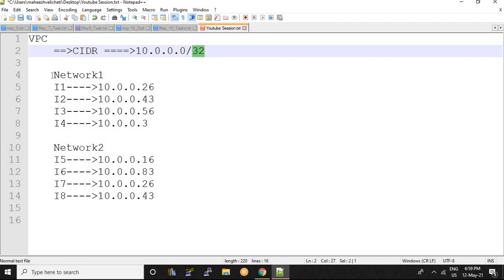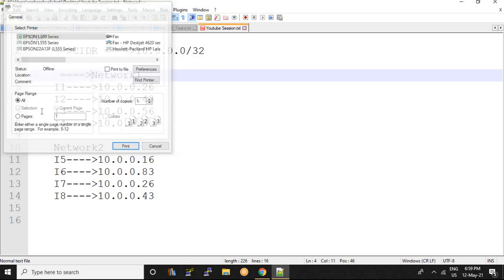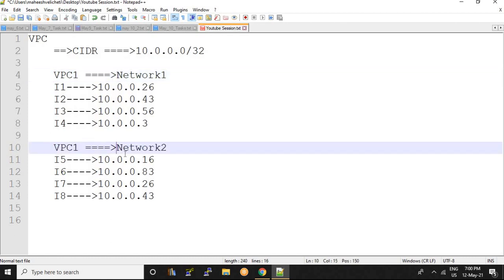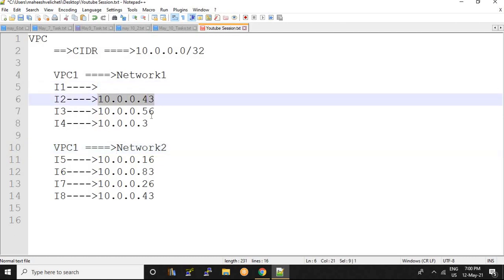Suppose this network is a VPC. I am just considering it as VPC 1 and VPC 2. I told you there are networks and there are instances, but now the instances do not have any IP addressing.